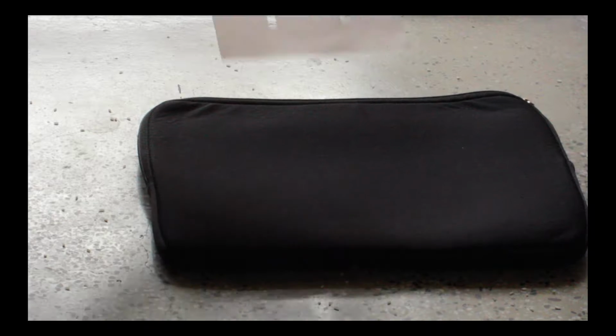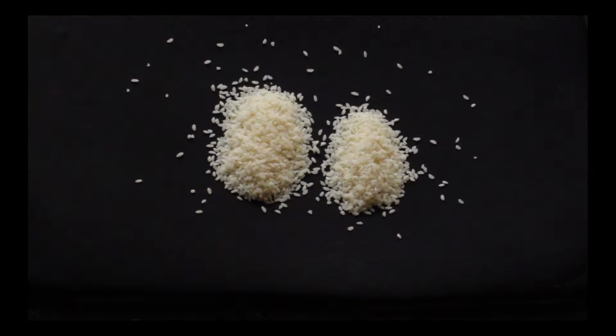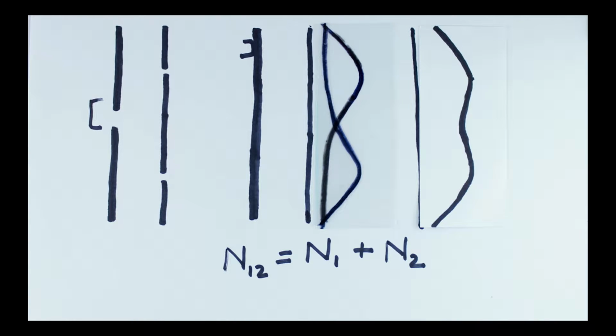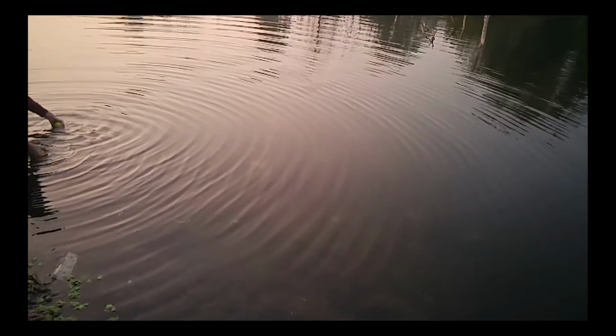If rice grains are thrown at a sheet with 2 holes in it, a pattern soon begins to emerge. At any location, we discover the relation that the number of grains arriving when both holes are opened is equal to the number of grains through hole 1 alone plus the number of grains through hole 2 alone. That's how the probability distribution looks like when plotted horizontally. The probabilities add.